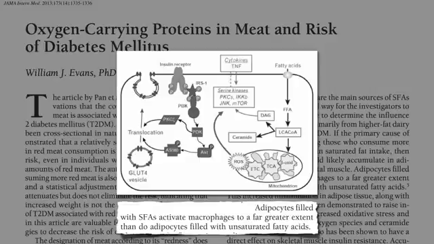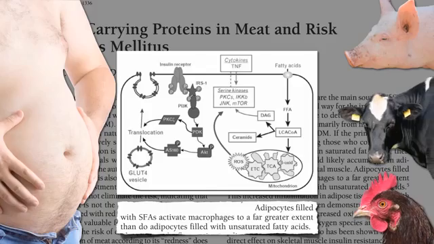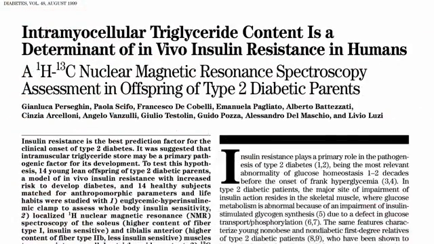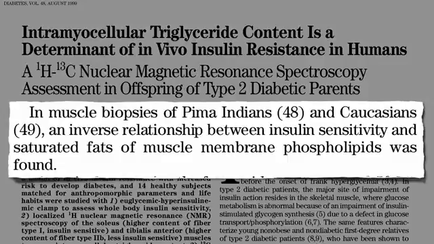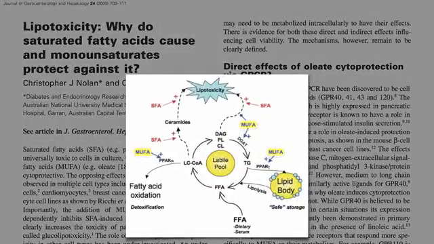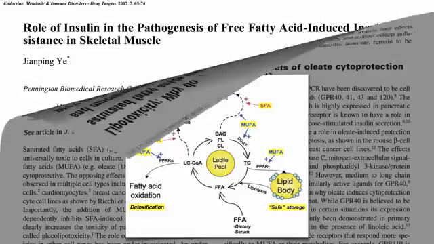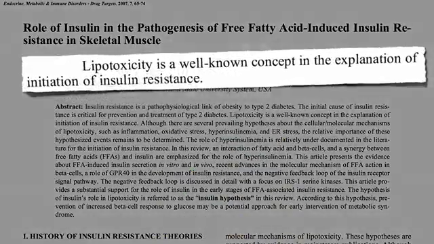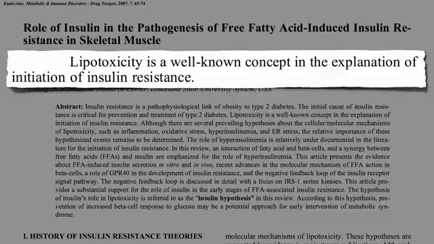And it doesn't matter if the fat in our blood comes from our own fat or from their fat. You can take muscle biopsies from people and correlate the saturated fat buildup in their muscles with insulin resistance. While monounsaturated fats are more likely to be detoxified or safely stored away, saturated fats create these toxic breakdown products like ceramide that cause lipotoxicity. Lipo meaning fat, as in liposuction, and toxicity. This fat toxicity in our muscles is a well-known concept in the explanation of the trigger for insulin resistance.